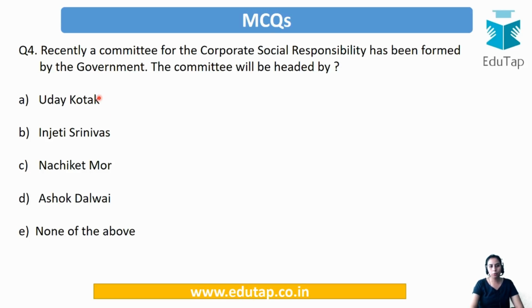So the Uday Kotak committee was about corporate governance, which was in news. Then Injeti Srinivas, we know about this. The Nachiket More committee was about small finance banking, or you can say the payment banks, which were in news. So Nachiket More is relevant to that. And Ashok Dalwai's committee is formed for the doubling of farmers' income by 2022. So 2022 is again in news. We have just seen India is going to mark 75 years of independence, and the government wants farmers to double their income by 2022. So our corporate social responsibility committee is going to be headed by Injeti Srinivas.